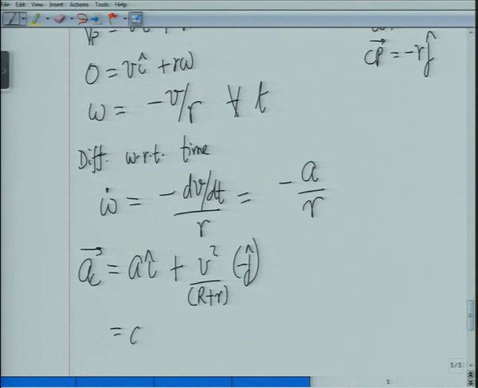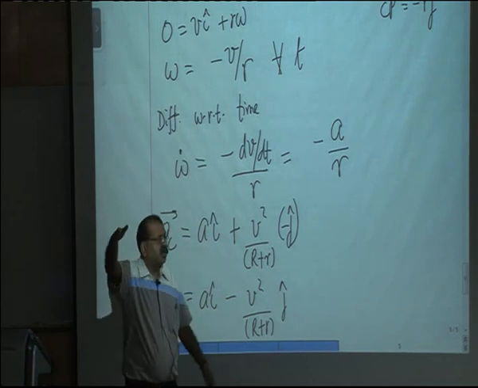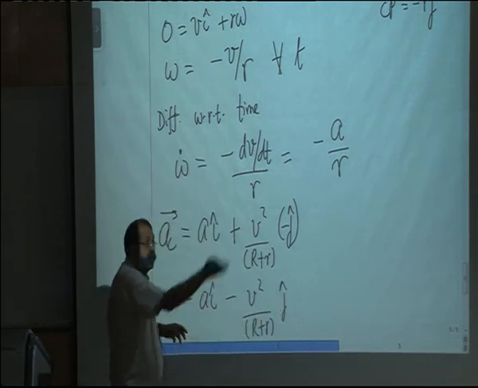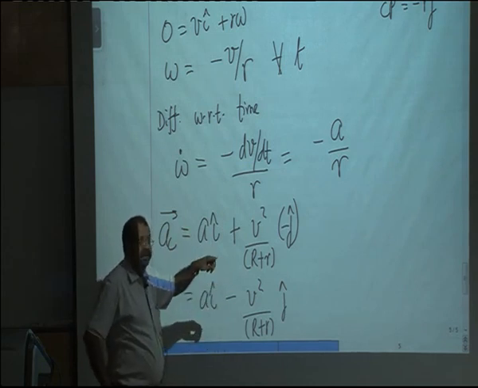So this is equal to ai minus v square upon (R plus r) j. Now let us see, if the bottom thing is a level ground, what happens to capital R? It becomes infinity. So this component becomes 0, and we get acceleration equal to ai, which we know. But otherwise, if there is a curved path, we get an extra component of acceleration for the center.